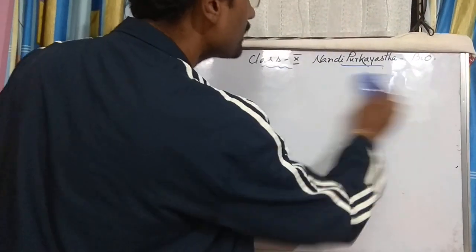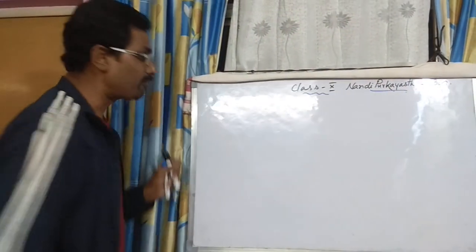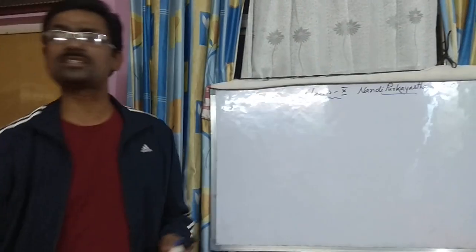Dear students, the process of nutrition in humans goes through some steps.